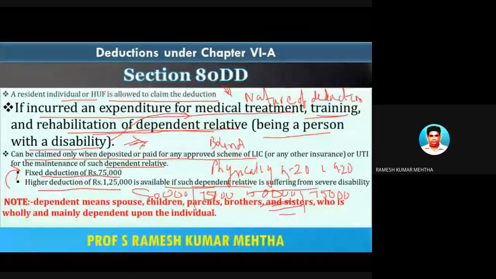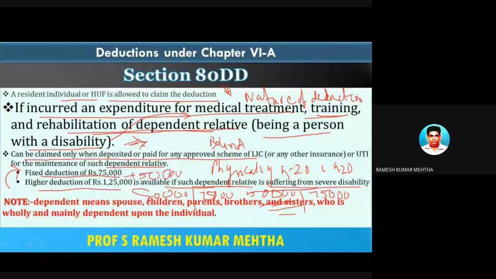And now there is a higher deduction which is allowed to the tune of 1,25,000 if such dependent relative is suffering from severe disability. If he is having a severe disability, then he can claim an additional amount of 50,000 rupees, over and above 75,000, to the tune of 1,25,000.